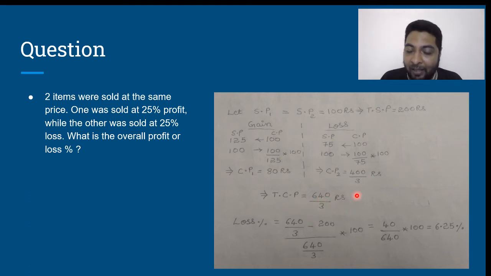Clearly we can see that 640 by 3 is definitely greater than 200. This means that this is a case of a loss. Now, what is the loss percentage?